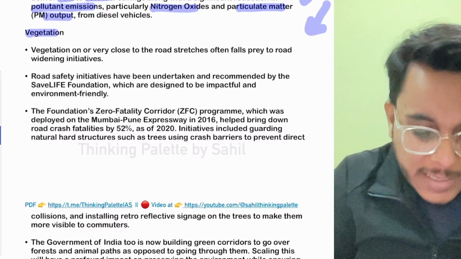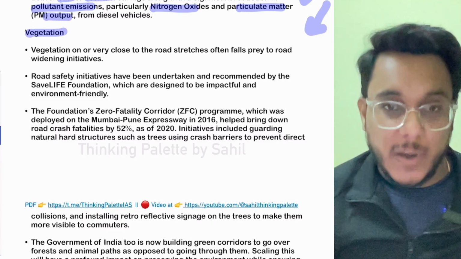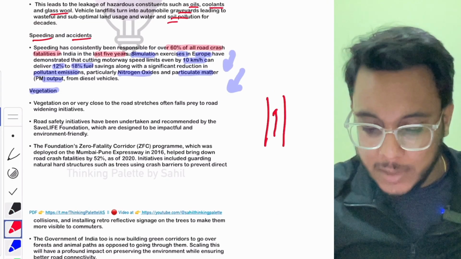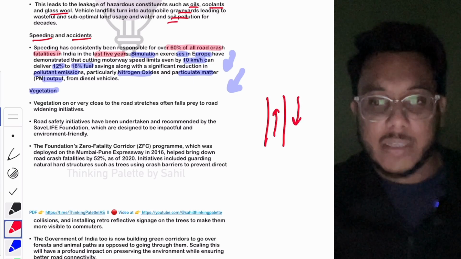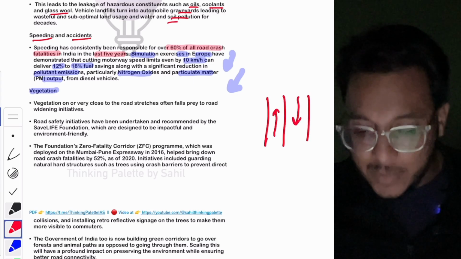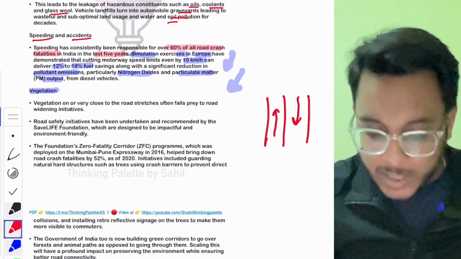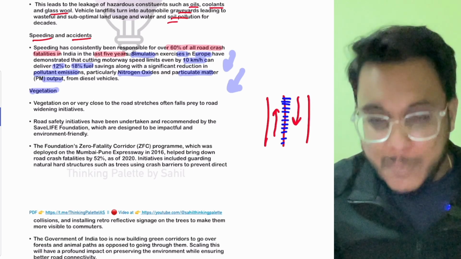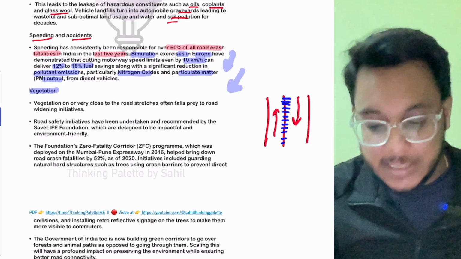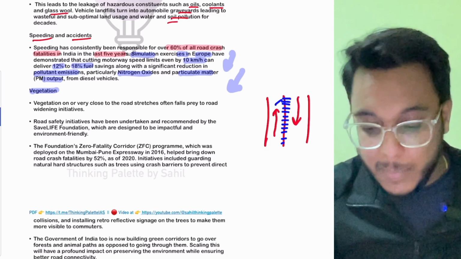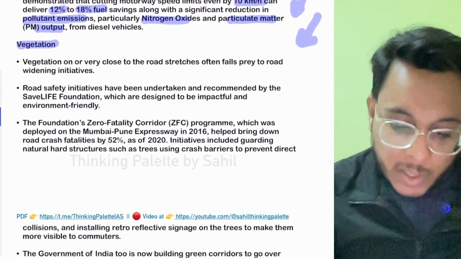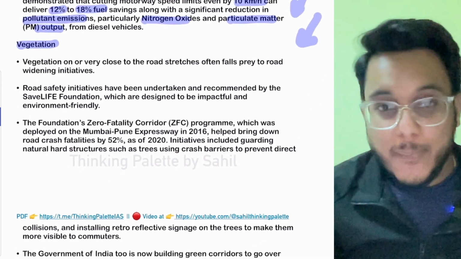Then it has been pointed out that the vegetation around the roads plays an important role. Now understand this, guys. Suppose this is a highway, and this is the traffic going, and this is the traffic coming from this side. If we deploy trees here, it will cut down the lights emitted by the vehicles, and night driving will be easier.